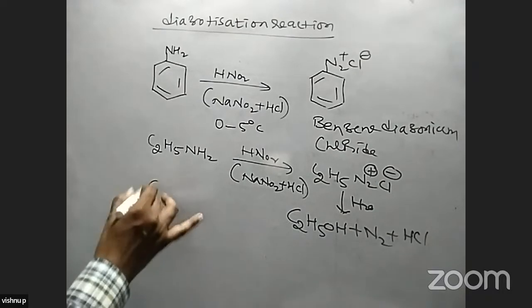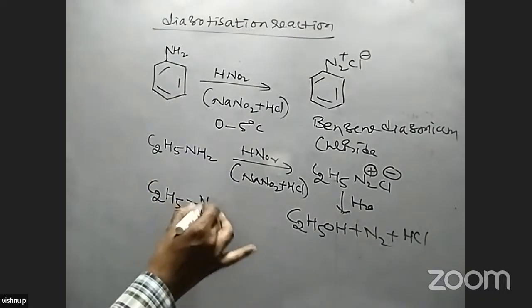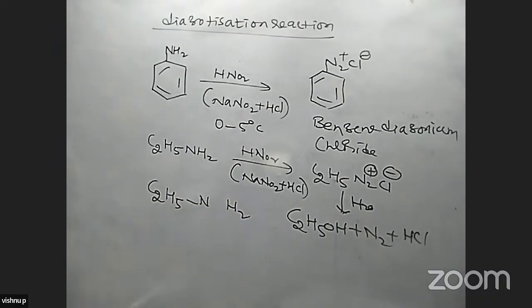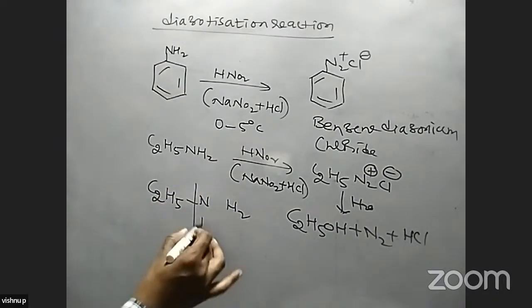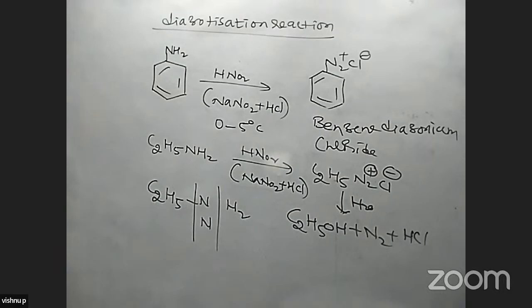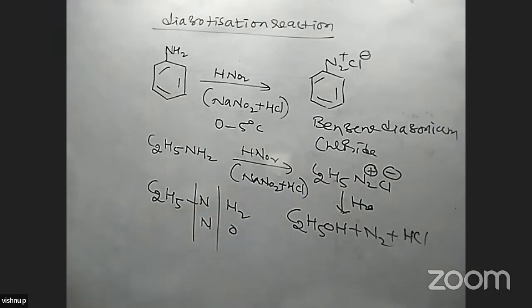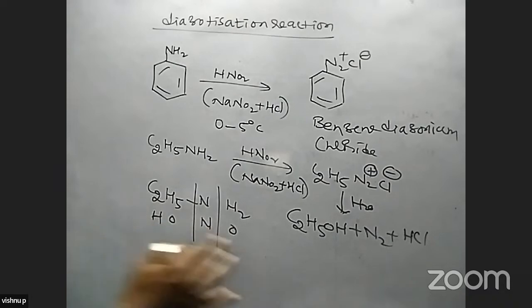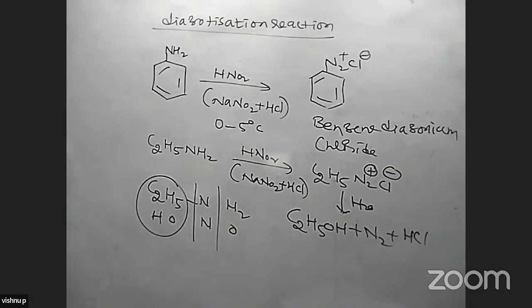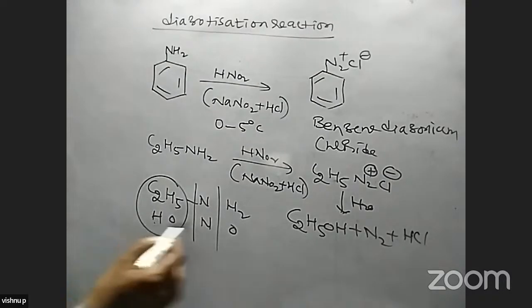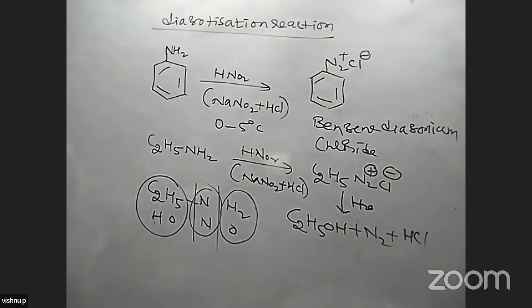What is the reaction here? C2H5NH2 when reacts with HNO2, here this part is combined with nitrogen. And with oxygen, this part is combined. What group is present here? OH group is there, from HNO2. This is combined with the C2H5 compound. So C2H5OH is formed, N2 is formed, and H2O is also formed in this reaction.